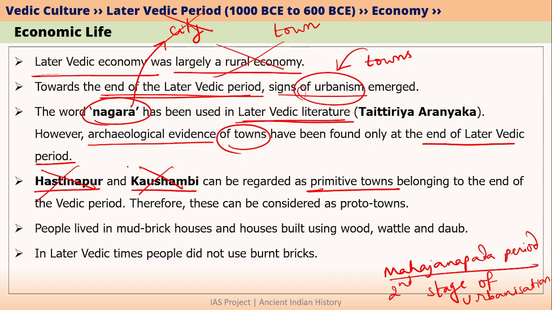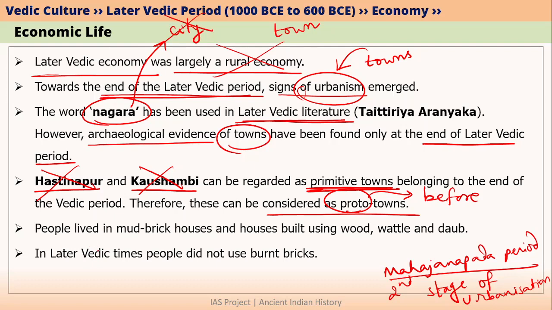But Hastinapur and Kaushambi were basically primitive towns, which means that they were ready to become towns. They were not towns yet. So we can consider these as proto-towns. The word proto here means before. So they were just becoming towns at the end of later Vedic period.